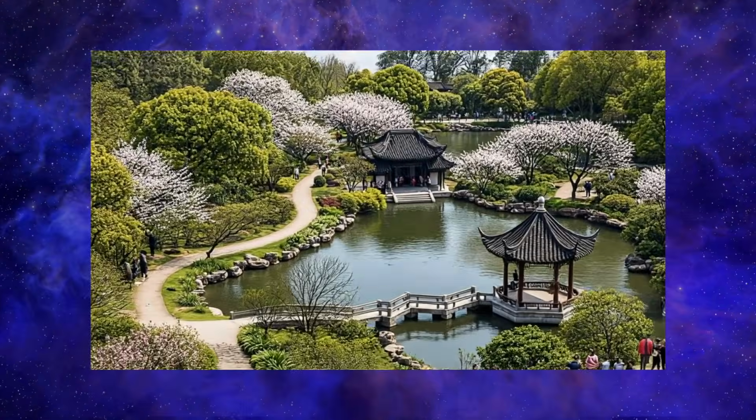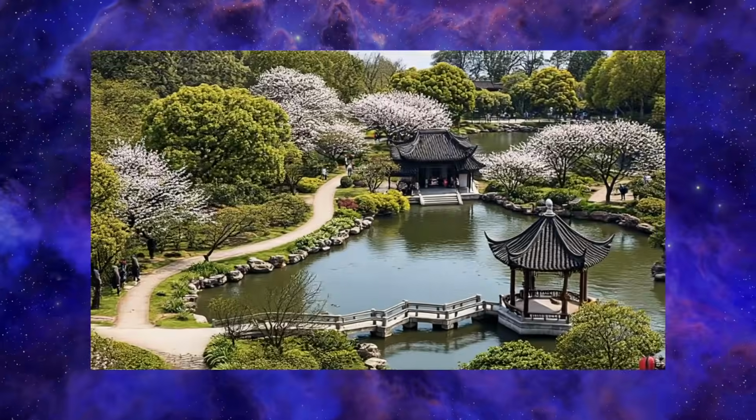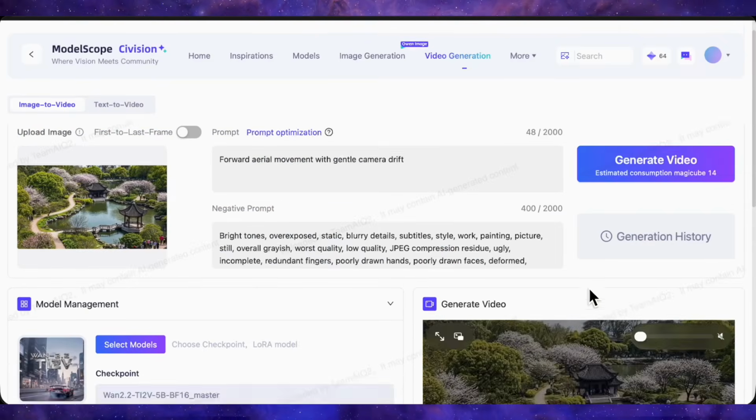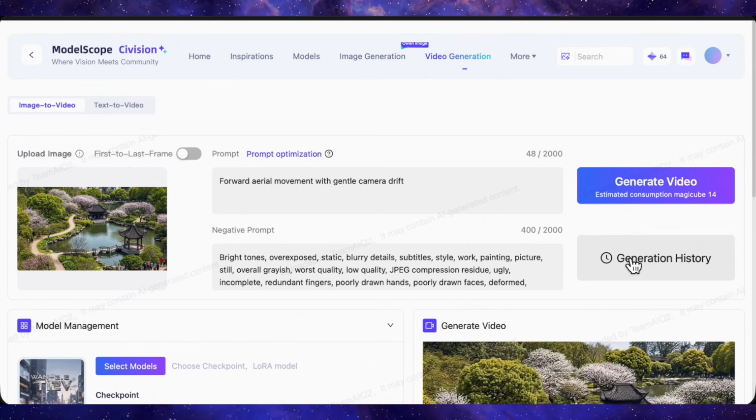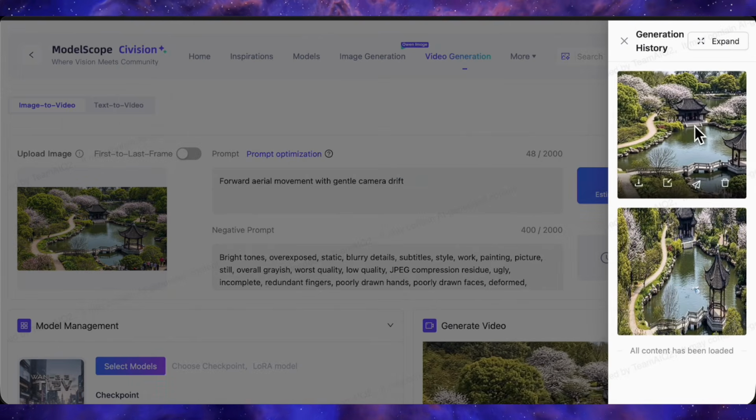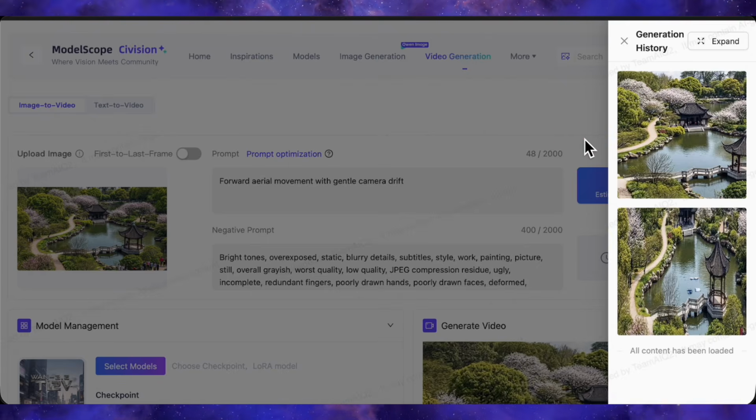Look at how wonderfully it has animated the drone movement. It has created a very beautiful video. You can either publish or download it. Another thing, there's a generation history button where you can check out all your previous generations, both images and videos. You are getting unlimited cloud storage.